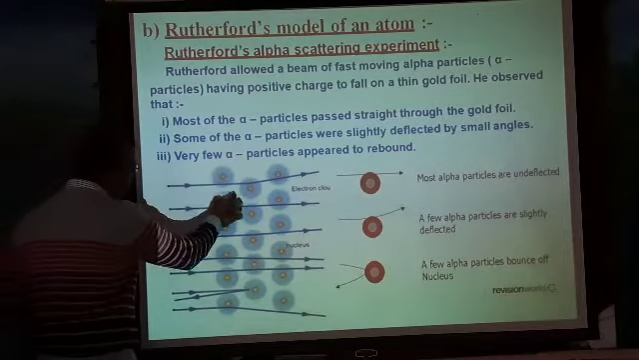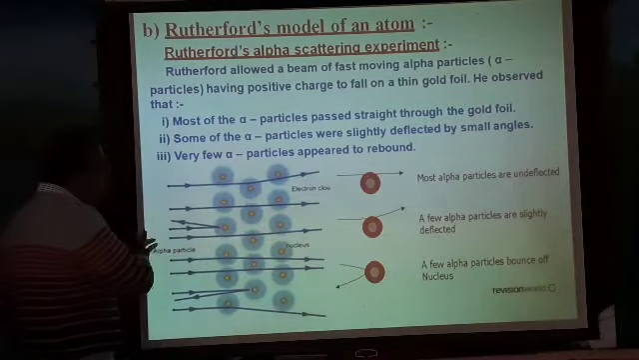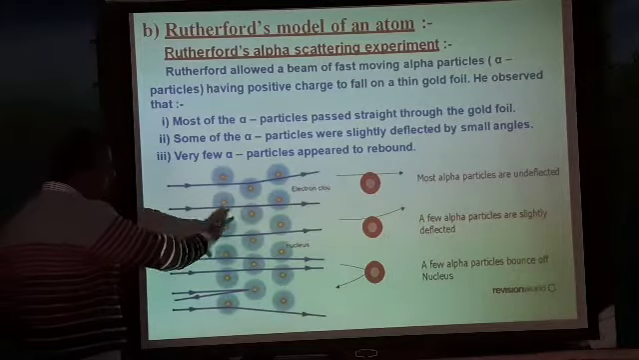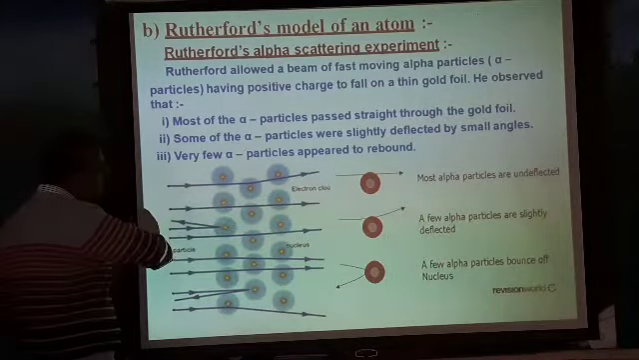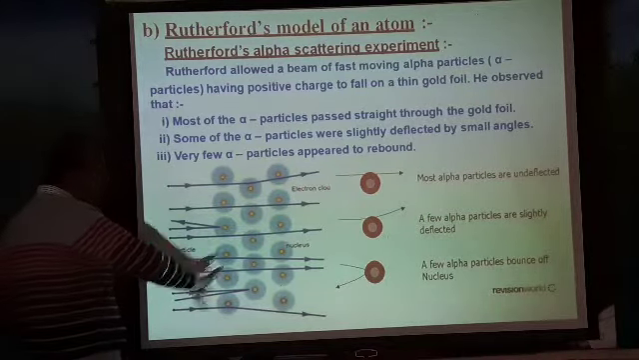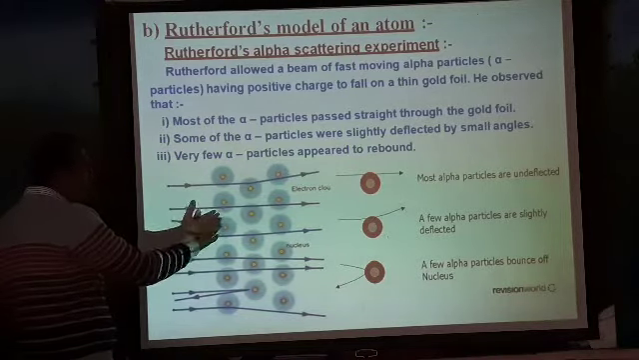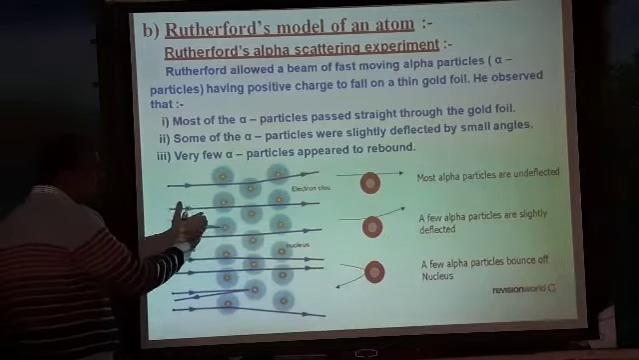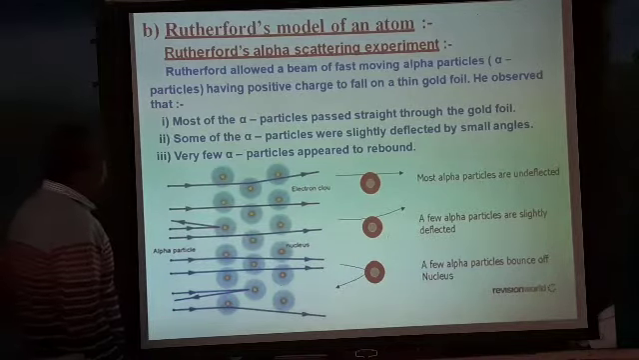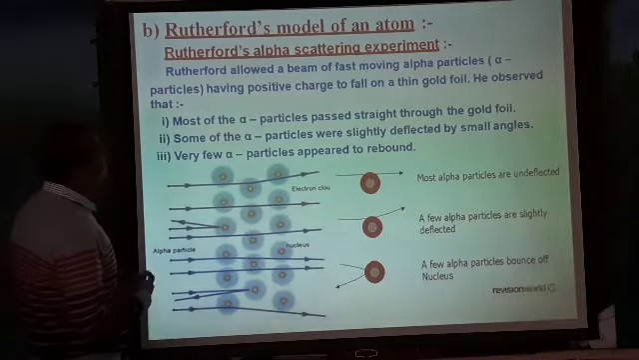These are the gold foil. And what happens when he allowed all these positively charged particles onto the gold foil? He observed that some particles were reflecting back, bouncing back. So by this he proposed some postulates.